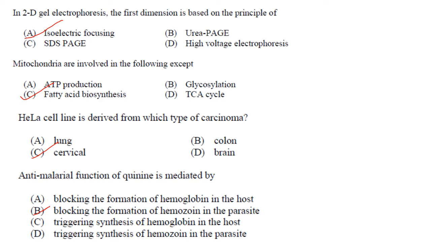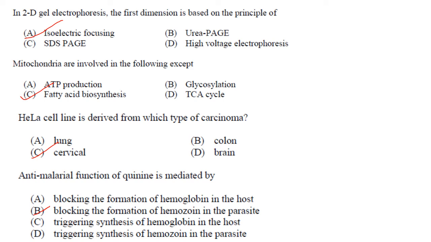The first one is called isoelectric focusing, which separates protein according to isoelectric points. The second step is SDS polyacrylamide gel electrophoresis, which separates protein based on molecular weights. So, answer is A.